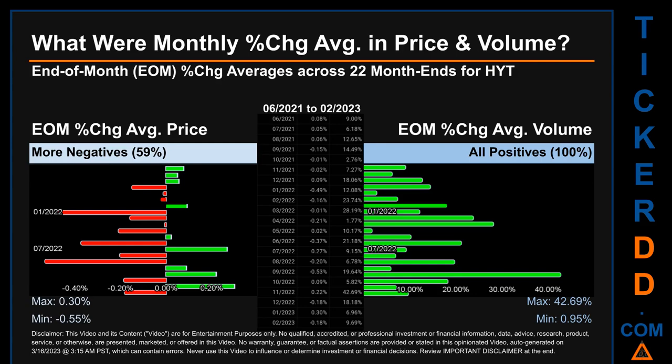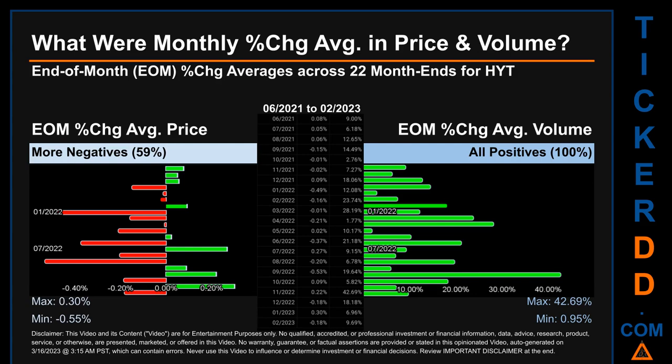What were end-of-month percentage change averages in price and volume for HYT? The monthly average of percentage change in price and in volume were calculated for each of the 22 month ends. That calculation took daily percentage changes and averaged them for each given month. If a month end came out negative, then it means that the month summarily saw a negative change. From 06/2021 to 02/2023, out of 22 month ends, 13 had a negative percentage change in average price, meaning 59% of month ends saw a negative percentage change in average price.